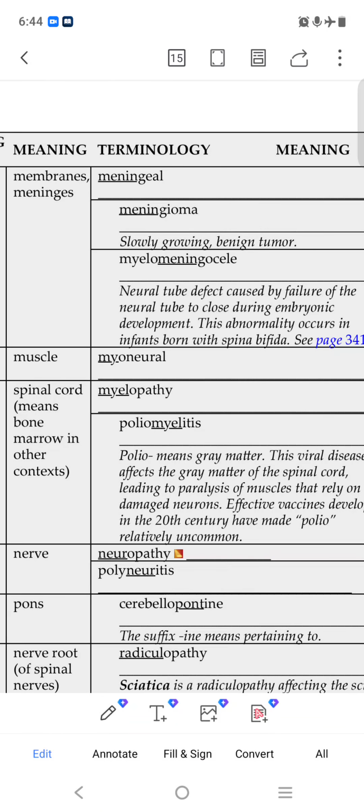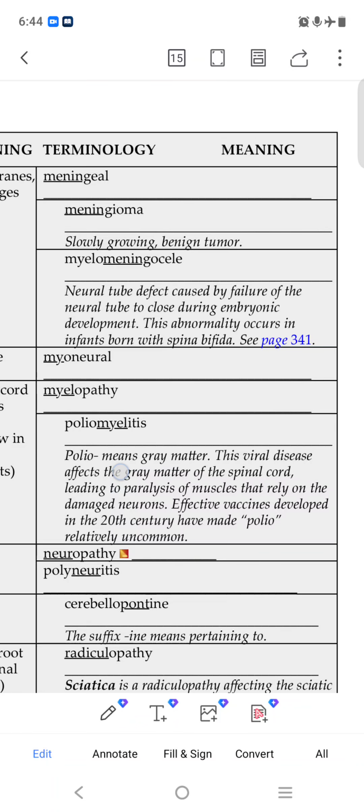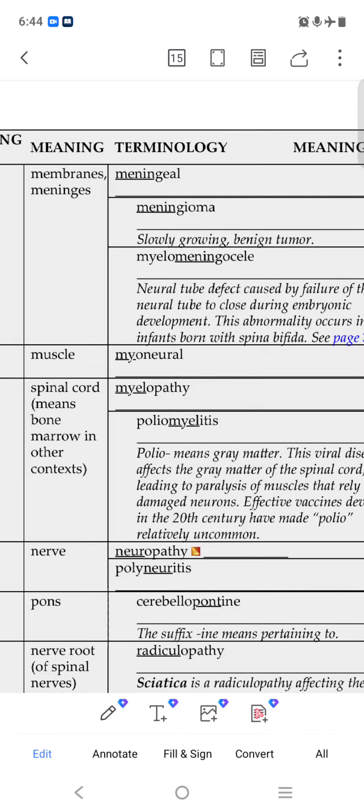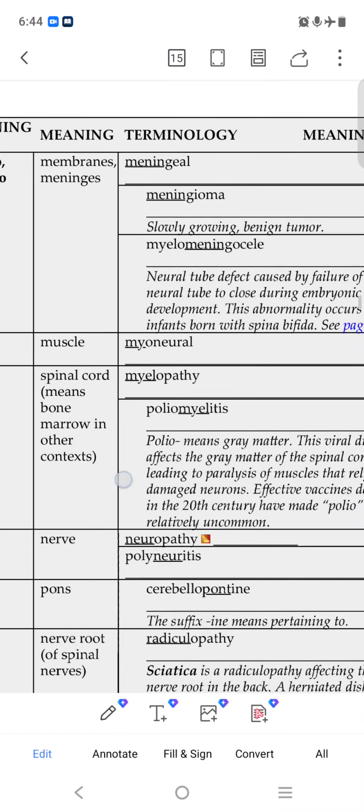Myo means muscles. Cele means nerve tube, like myelomeningocele. It is a neural tube defect caused by failure of the neural tube to close during embryonic development, with the infant born with spina bifida. Spina bifida also happens in this. It is an abnormal condition of the spinal cord, not providing nutrition, and it gets damaged. So myelomeningocele involves the muscles of the meninges, and an abnormality happens in this.